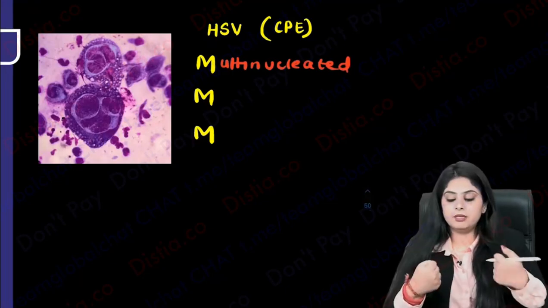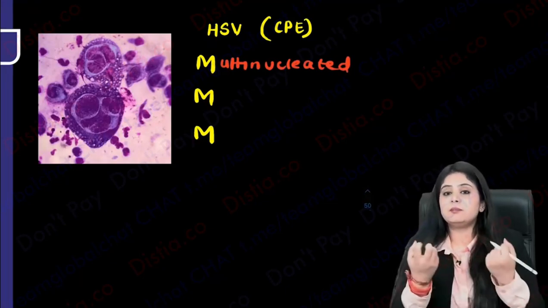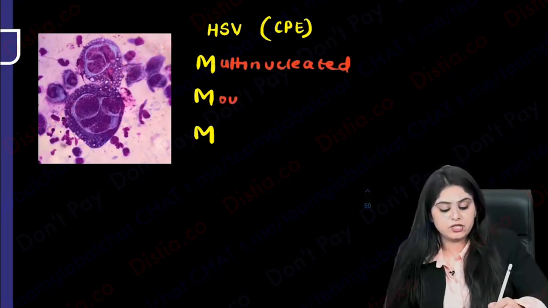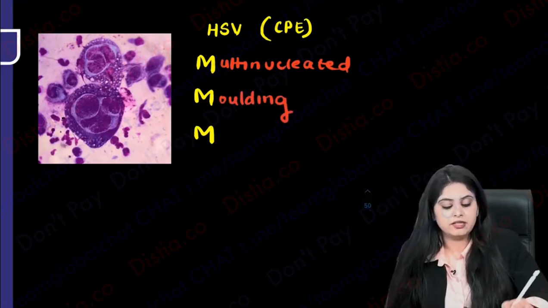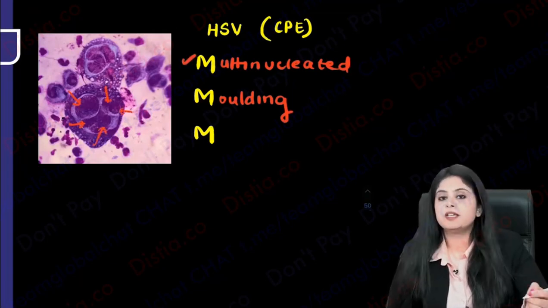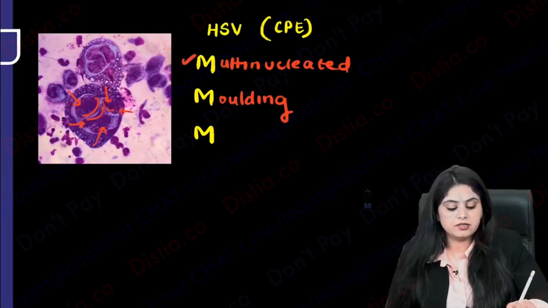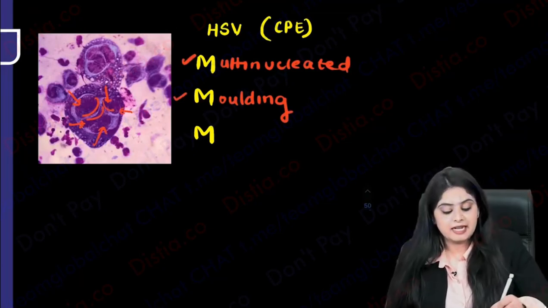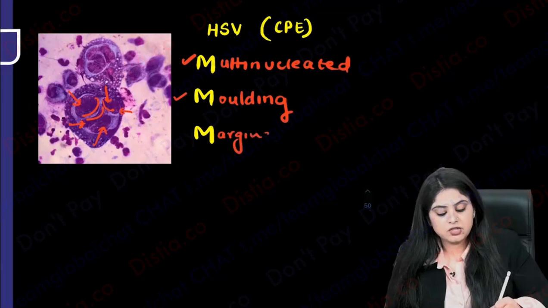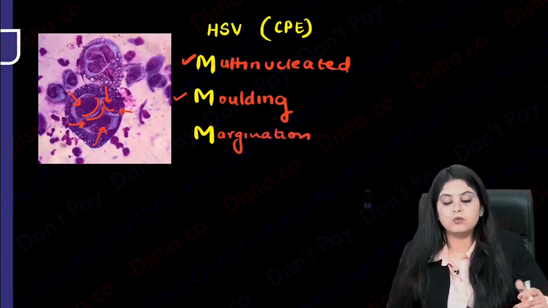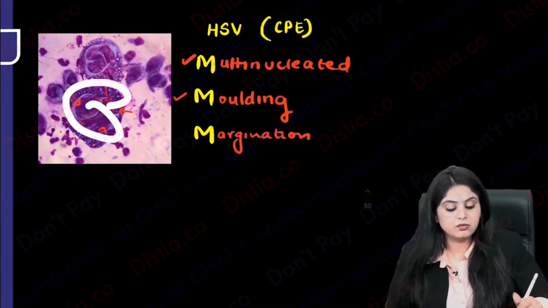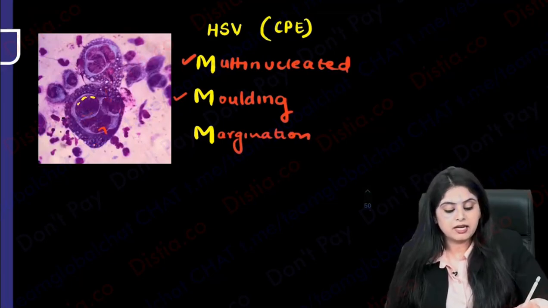Next, not only are there multiple nuclei, they're all fitting into each other like pieces of clay. They are molding into each other. So there is molding. So look at this. There's 1, 2, 3, 4, 5 multinucleation. All of them are trying to take each other's shape. So there is molding. And in some cases, you see margination of the chromatin. So not so over here, but in many of the cases, you will see that they are more dark at the periphery.